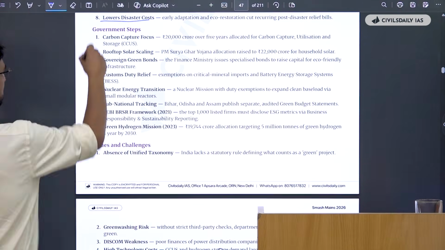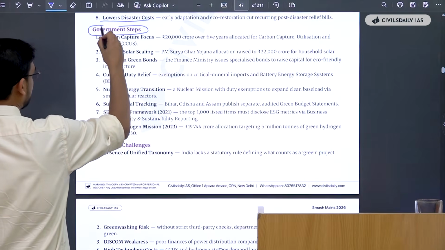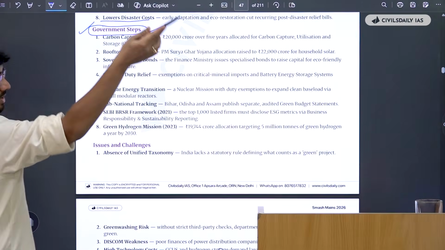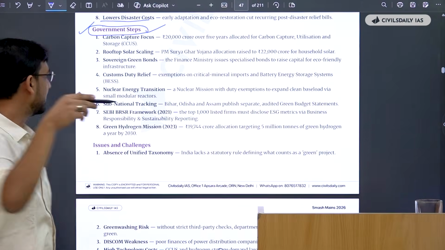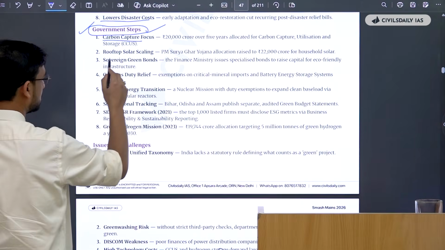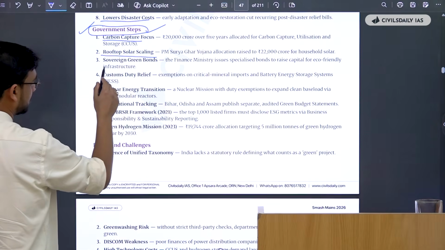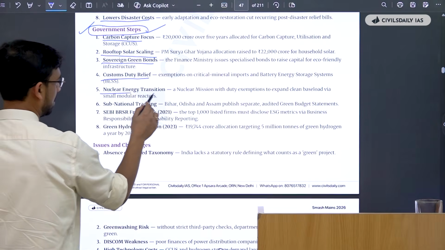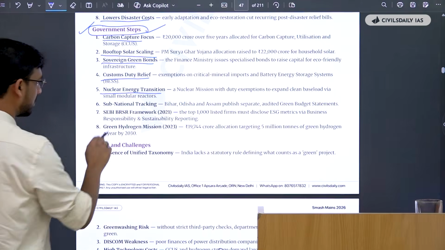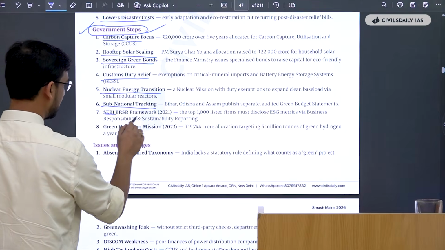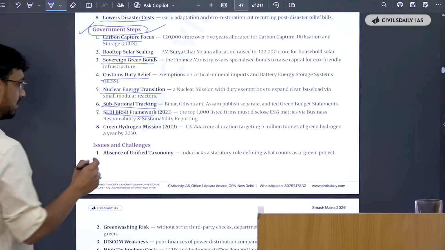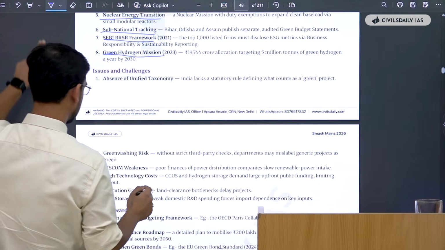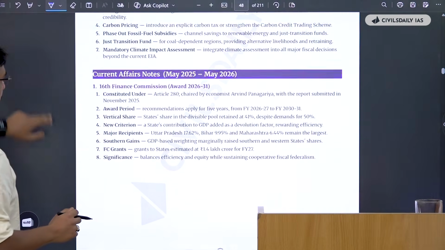Again, if there's a question in government steps, you can use this directly. You can use this as substantiation to make your points in the way forward. If there's a way forward, you can use leveraging carbon capture focus. You can go for rooftop solar scaling. We can use sovereign green bonds. We have custom duty relief. They have the nuclear energy transition that we can go for. Then we have subnational tracking, the SEBI BRSR framework. Then we have the green hydrogen mission as well. Issues, challenges, way forward, this all.